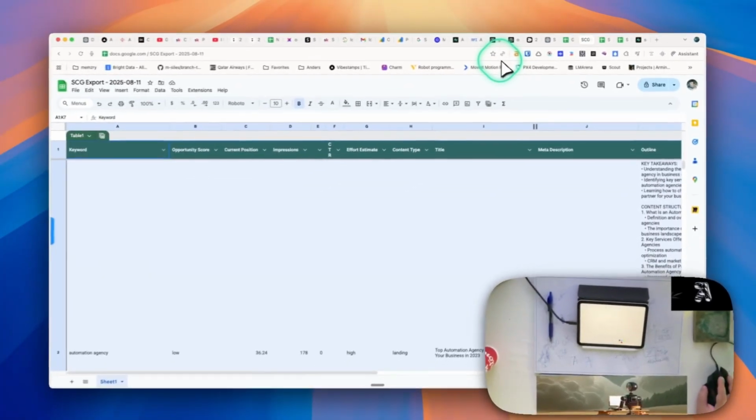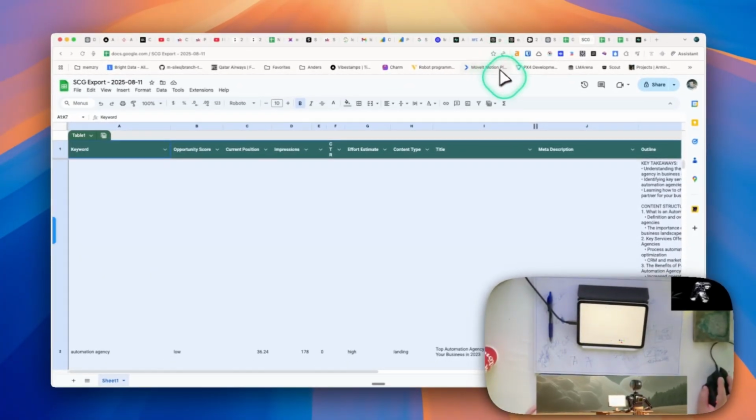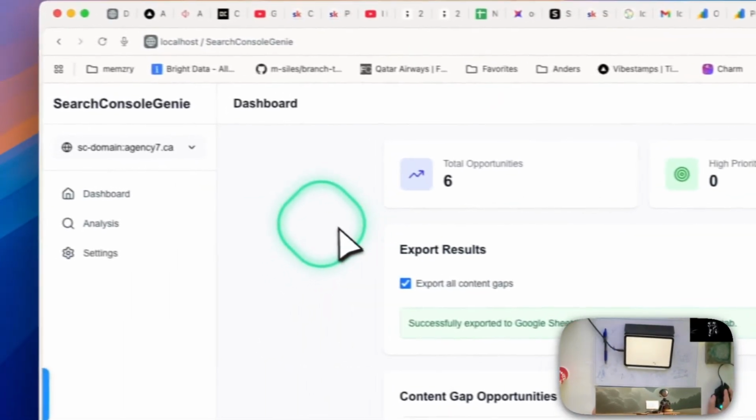MicroSaaS in approximately 2 hours 15 total time on the clock. It'll be shorter in the video, but that was Search Console Profit, we're going to call it.